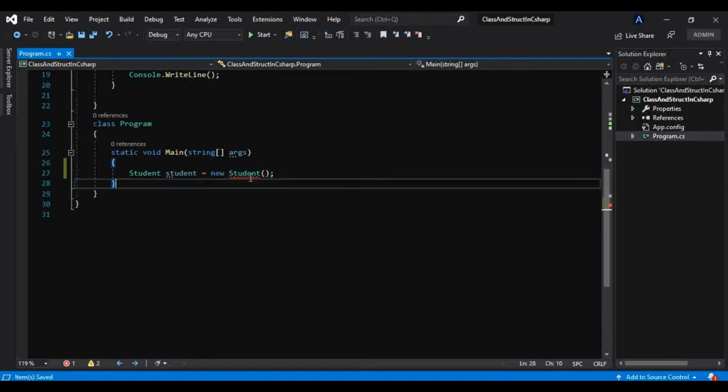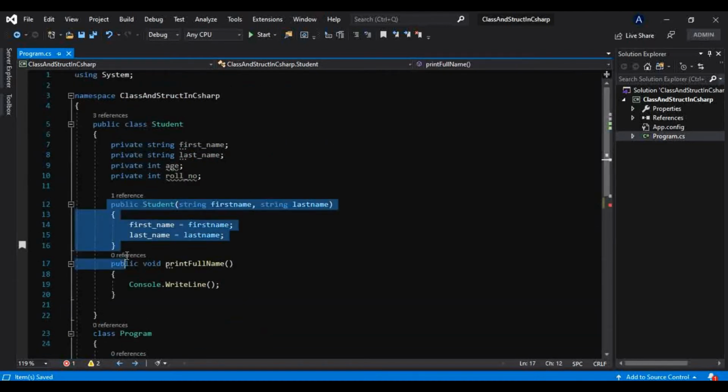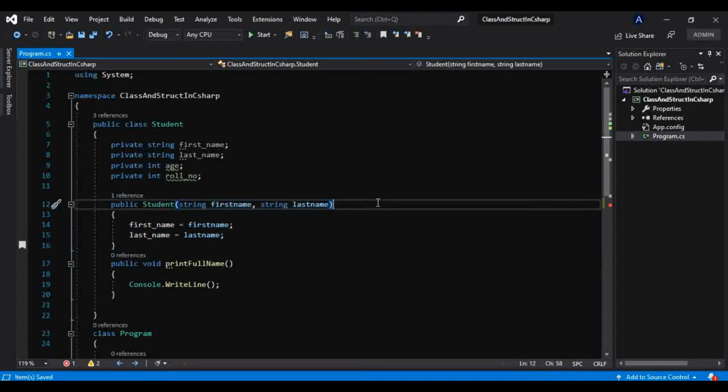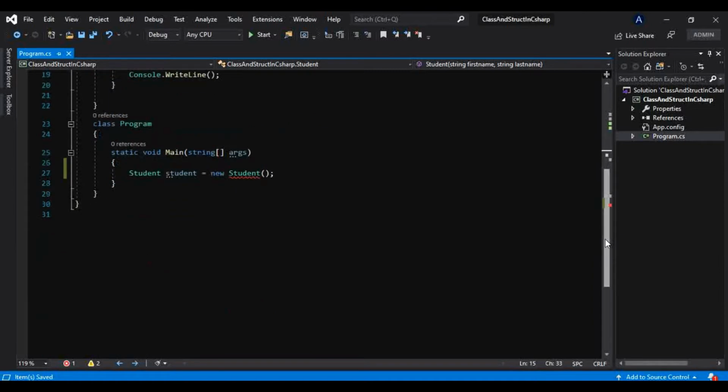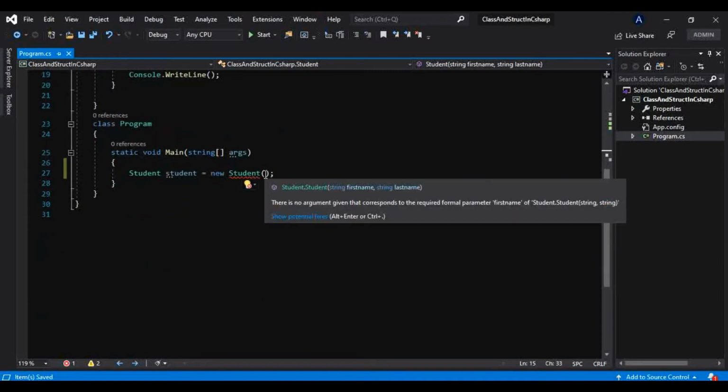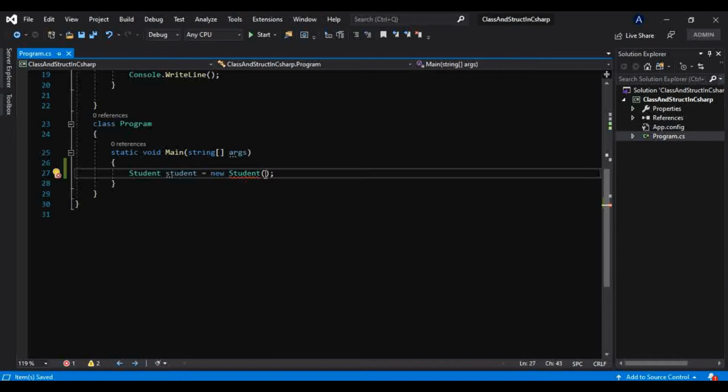Now, what is this error? This is giving us an error because we have provided one constructor ourselves, that is this parameterized constructor. Let me tell you one more thing: if a class provides a constructor, then the compiler will not provide any default constructor. That is the way of working with classes.